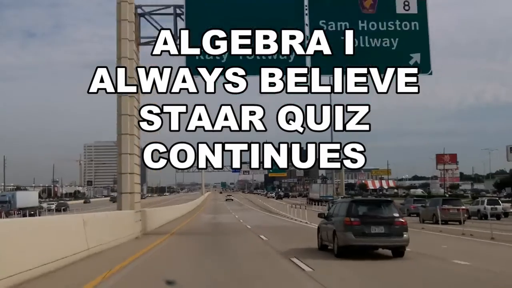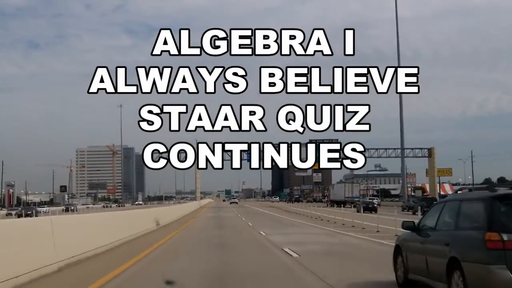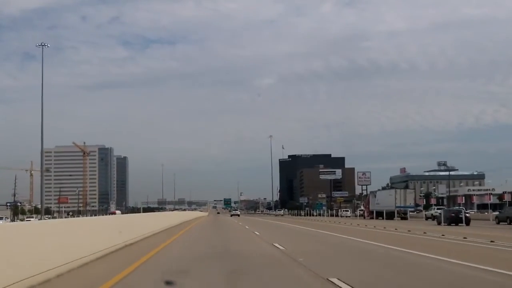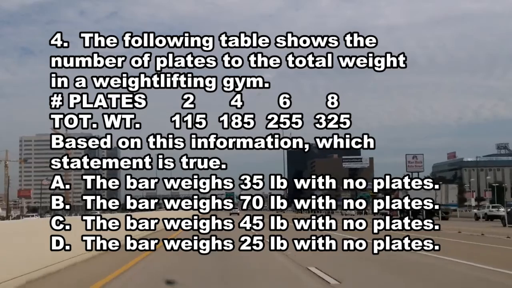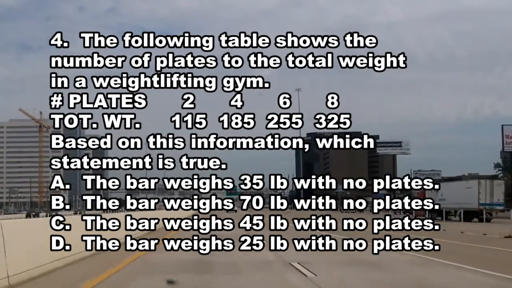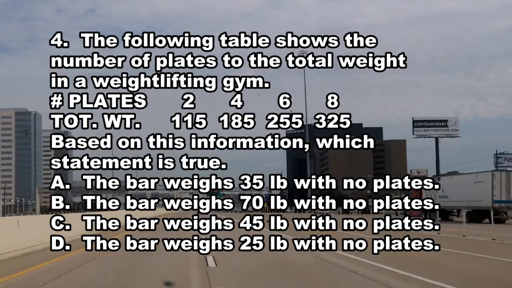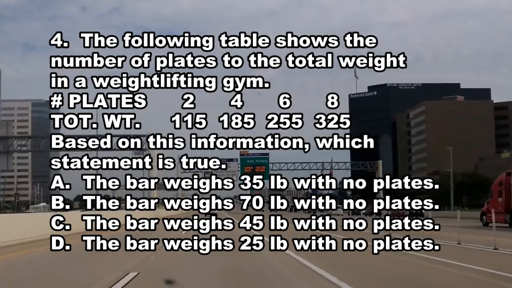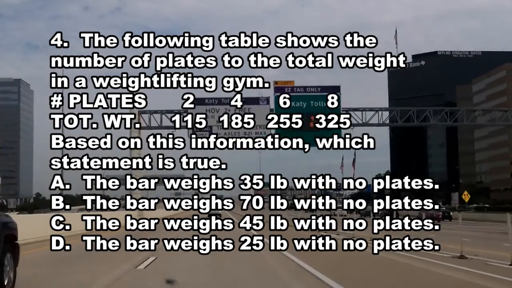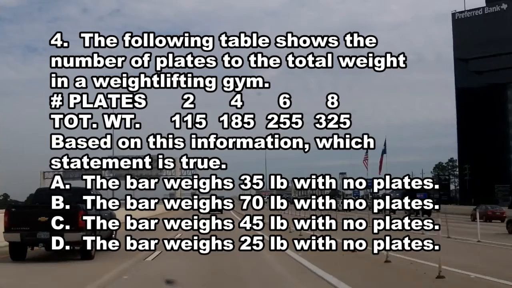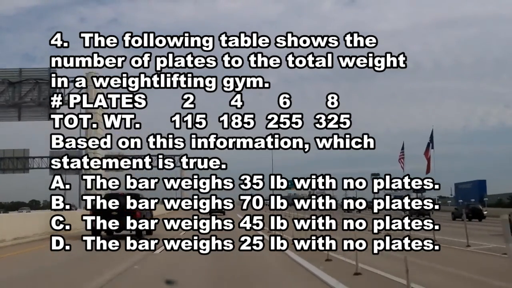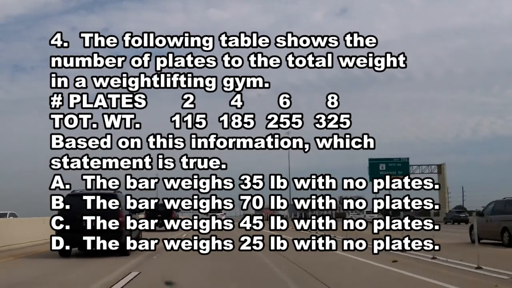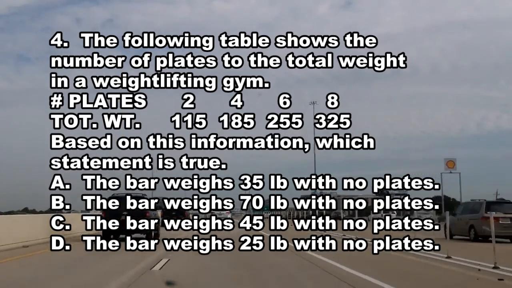The Algebra 1 Always Believe Star Quiz continues as we drive down the expanse of concrete that is the Katy Freeway. Question number 4. The following table shows the number of plates to the total weight in a weightlifting gym. Based on this information, which statement is true? A. The bar weighs 35 pounds with no plates. B. The bar weighs 70 pounds with no plates. C. The bar weighs 45 pounds with no plates. Or D. The bar weighs 25 pounds with no plates.